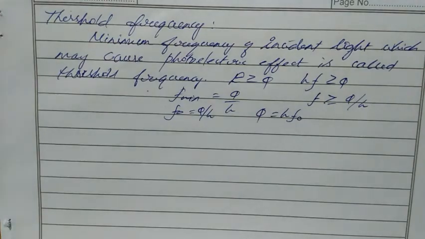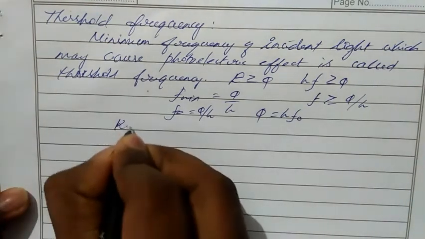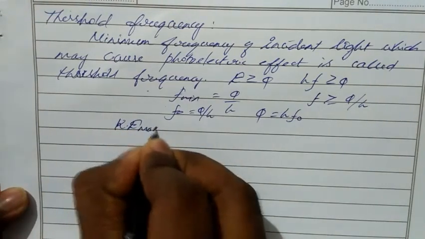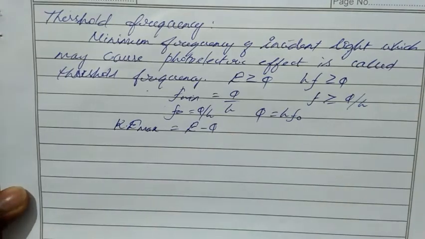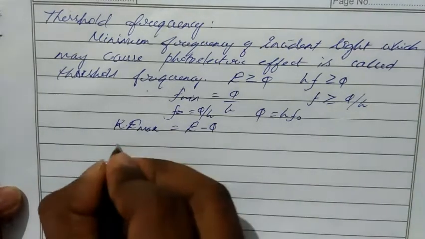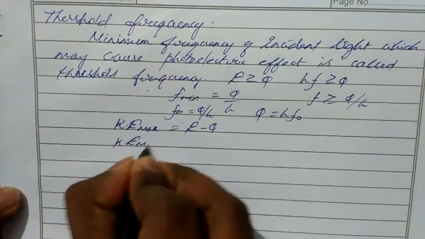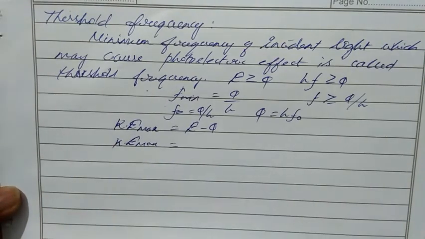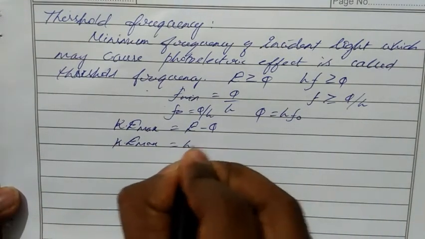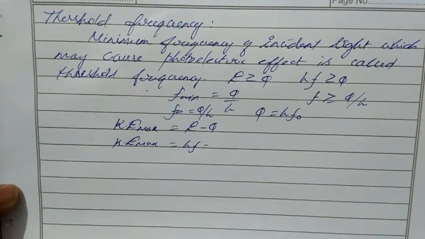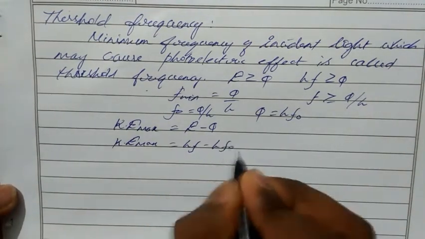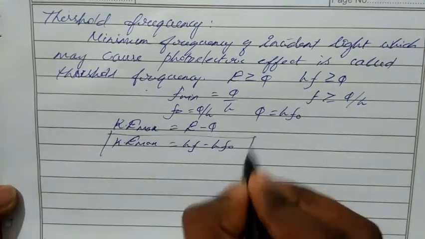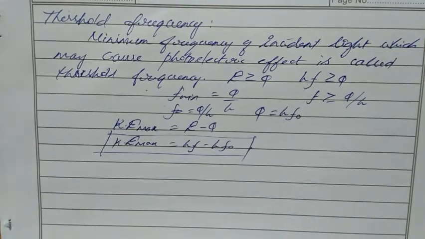So you have to remember all these equations, very easy equations. Then we know the kinetic energy equation, Ke max equal to E minus phi. So Ke max equal to, instead of E I can write hf, instead of phi I can write h f naught. So this is another equation for kinetic energy.